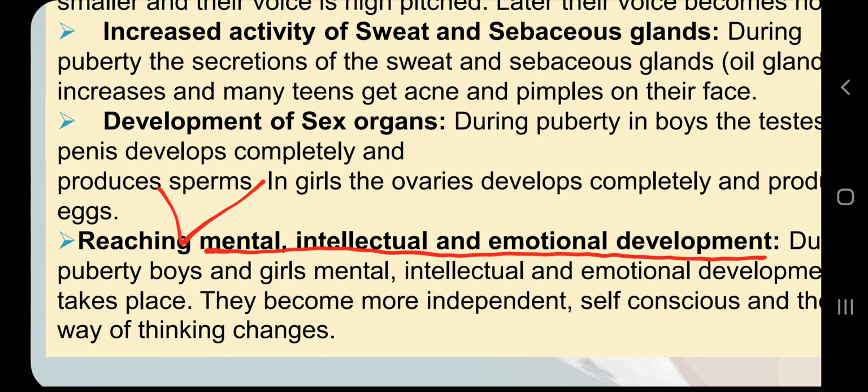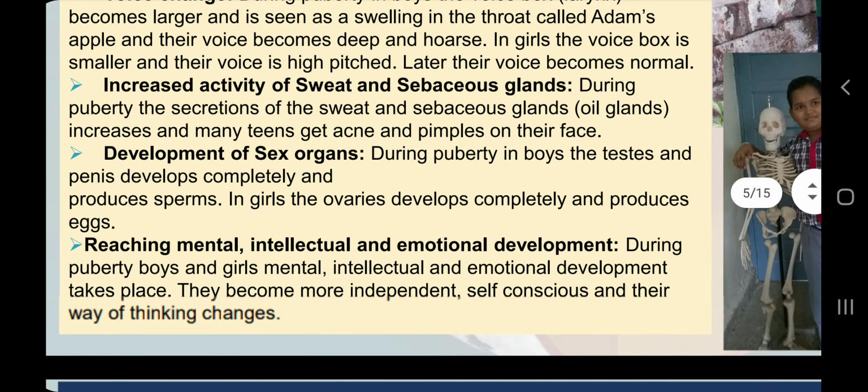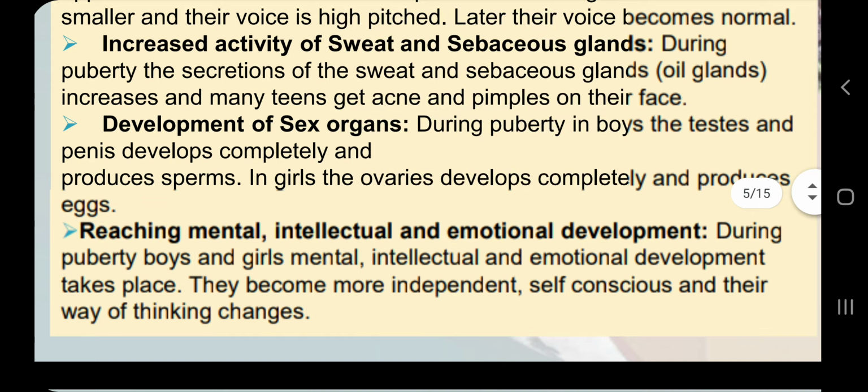We are reaching that stage, but we will experience so many changes, and it is very good to learn about those changes. I am sure that you have experienced these changes: more independent, self-conscious, and the way of thinking changes.